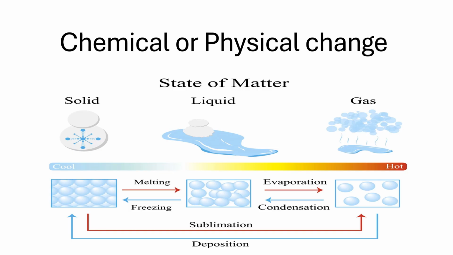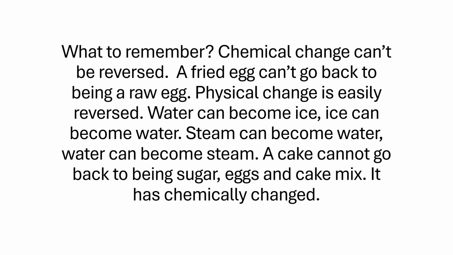Now a physical change you can reverse, and we'll look at that in a second. What we need to remember here is that a chemical change can't be reversed. For example, a chemical change would be a fried egg, which can't go back to being a raw egg. You've chemically changed the raw egg into a fried egg. You can't pick up the fried egg and go, right, I'll change it back into a raw egg. Just not possible. But physical change is easily reversed.